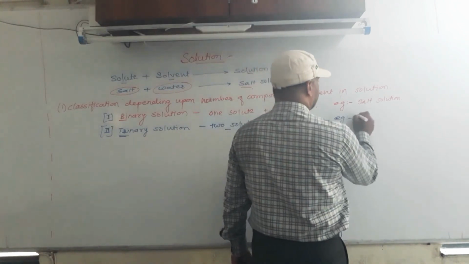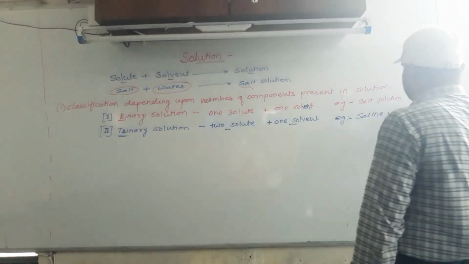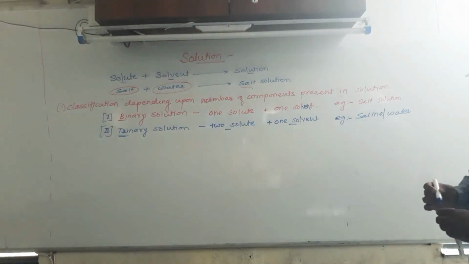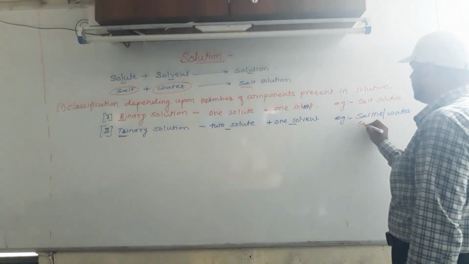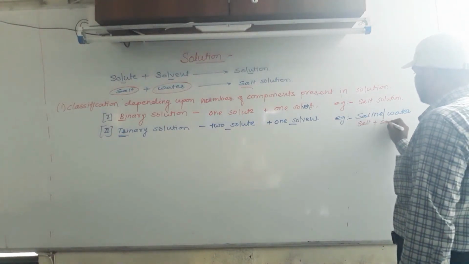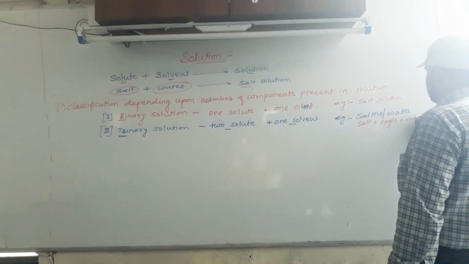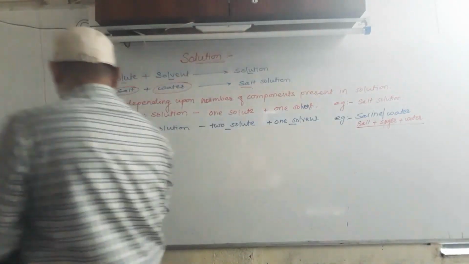Example: saline water, or simply saline. What is saline? You know that in hospitals there is a solution which contains salt and sugar dissolved in water. This solution is called saline.